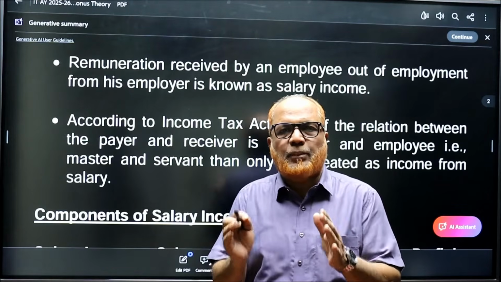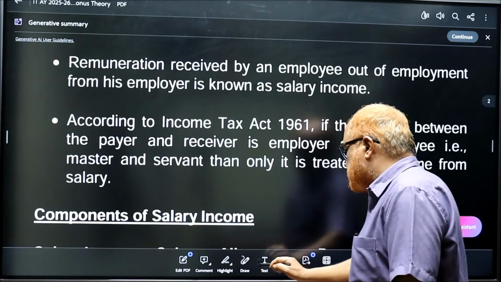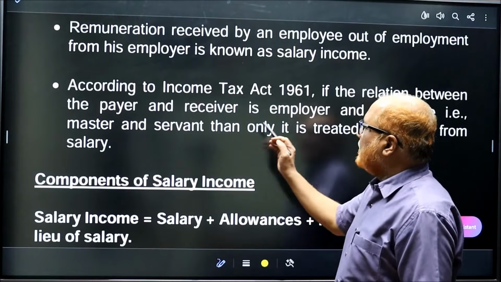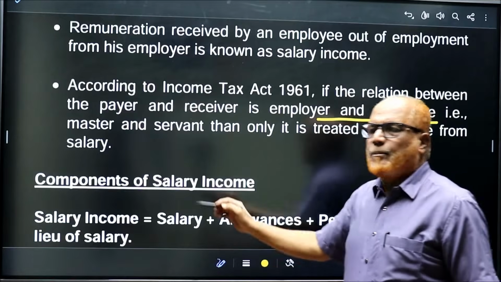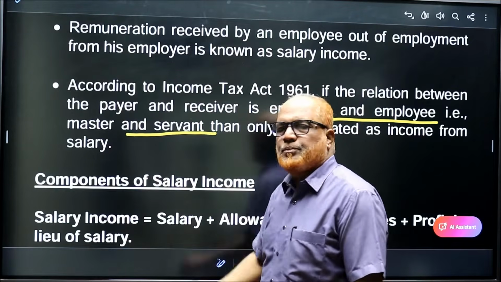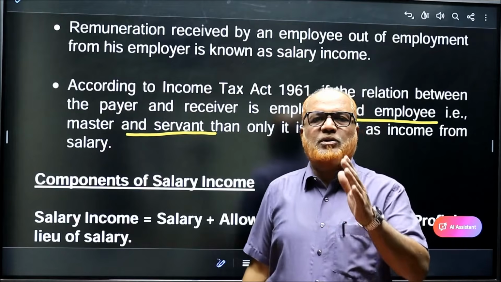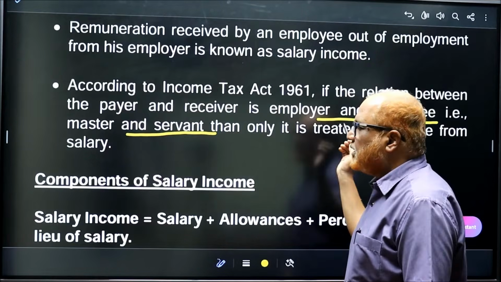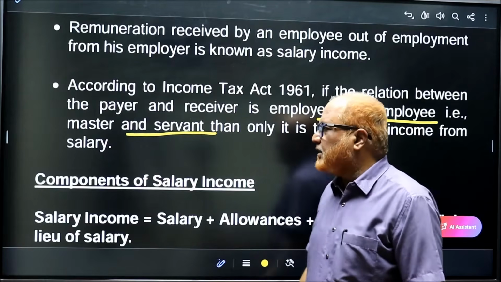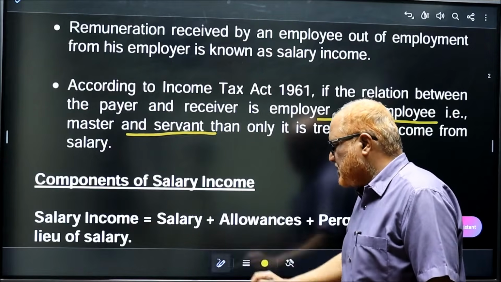According to the Income Tax Act 1961, if the relationship between the payer and the receiver is that of employer and employee, that is the master and servant relationship, then only the income will be treated as income from salary.